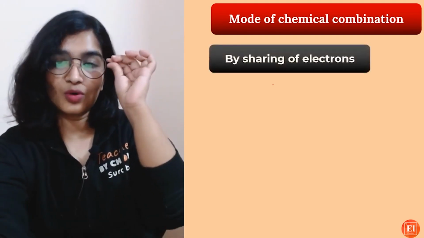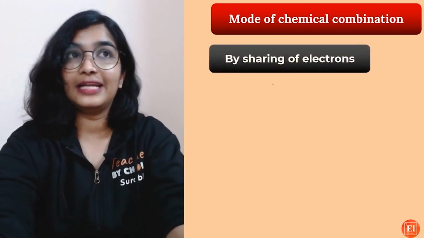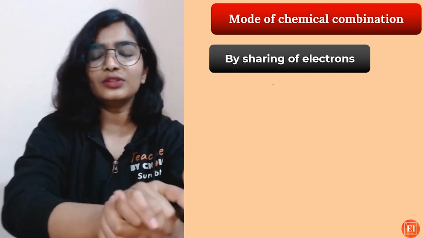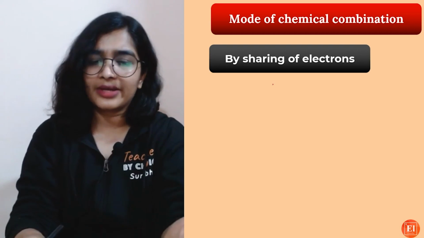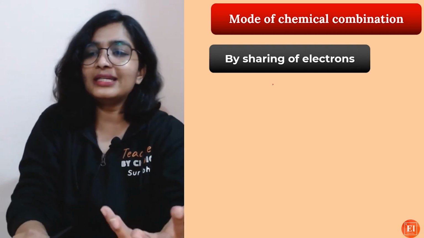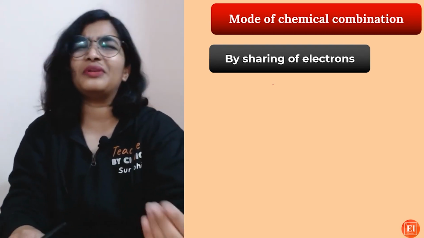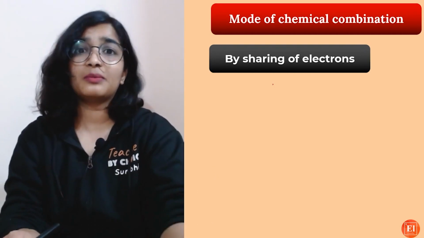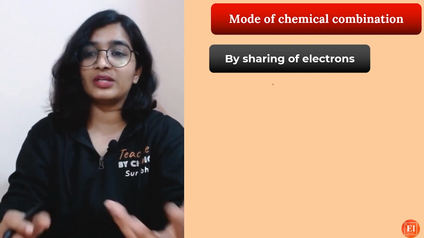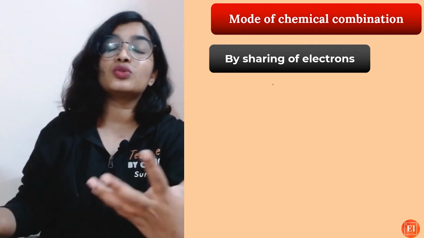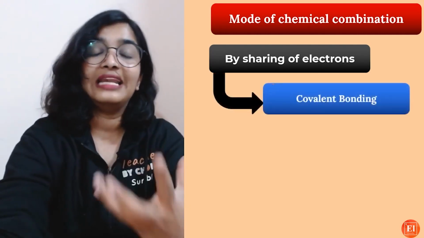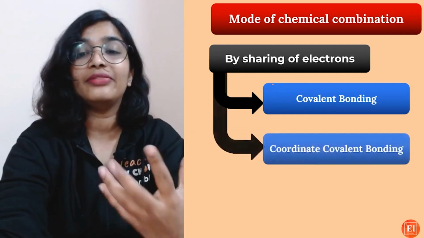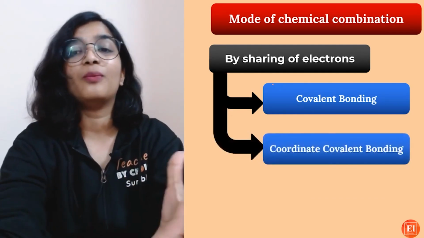Next, the second mode is by sharing of electrons. We have non-metals like carbon, nitrogen and all that, for whom it is kind of difficult to accept 3 electrons, or carbon, as we have studied in organic chemistry, it is difficult for it to lose or gain 4 electrons, right? In that case, sharing of electrons sounds ideal, and that is how they form compounds.